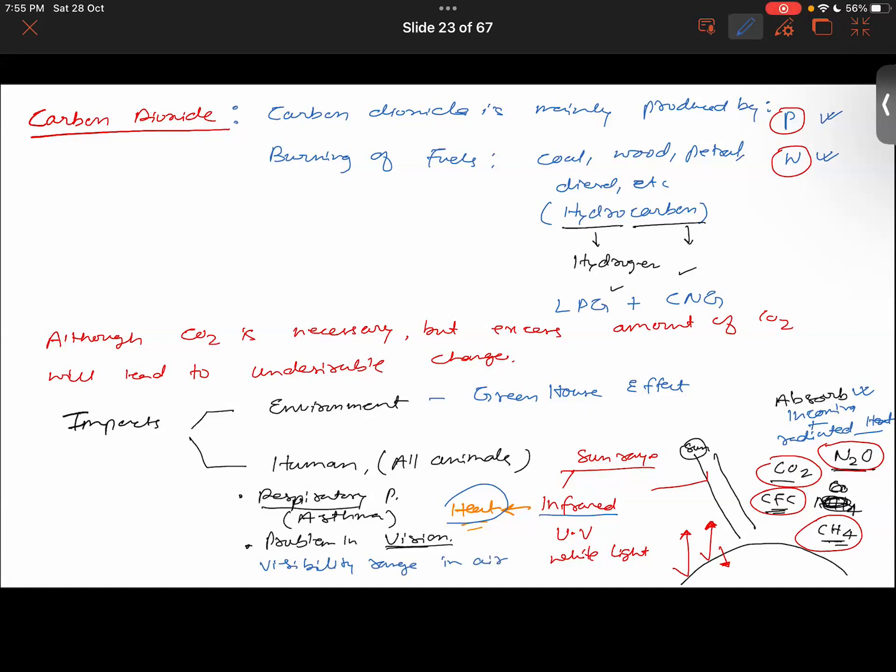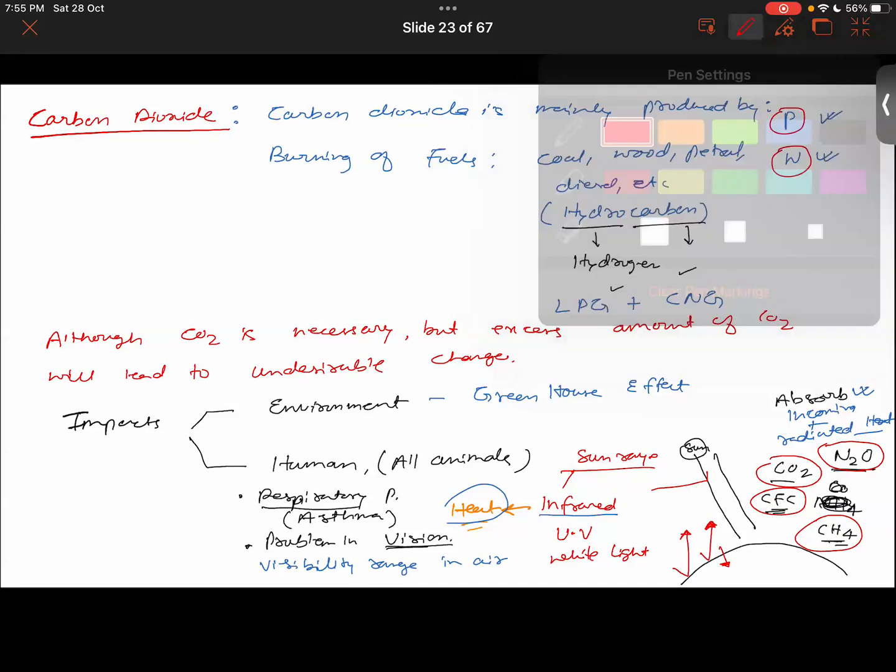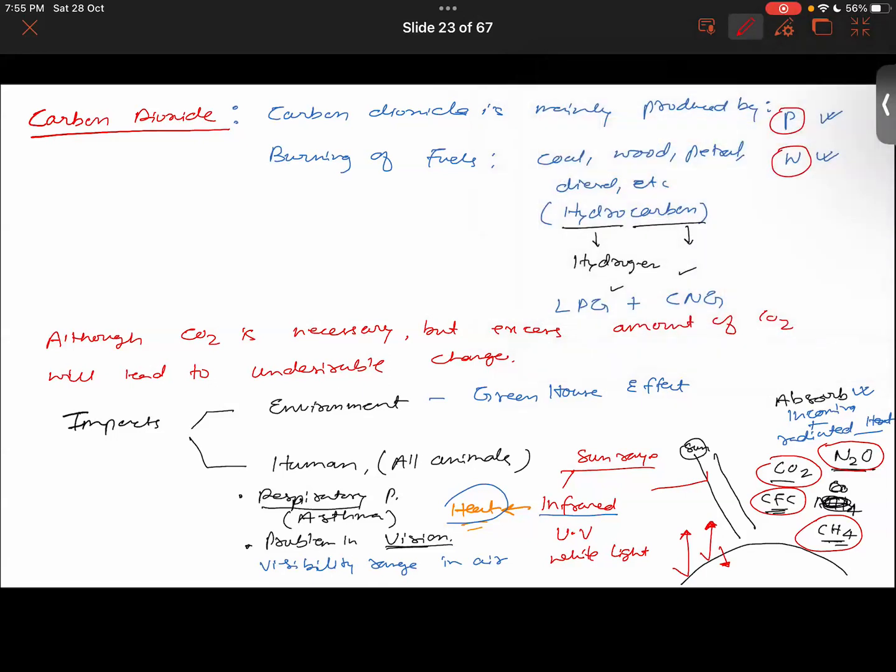Like if you drive on the road, or if you are normally walking in the air, you won't be able to see the objects or buildings that are far away. So the vision can also be impacted. That is all you need to know about carbon dioxide. Then you have other things in the atmosphere also, like dust particles, smoke, and fly ash.